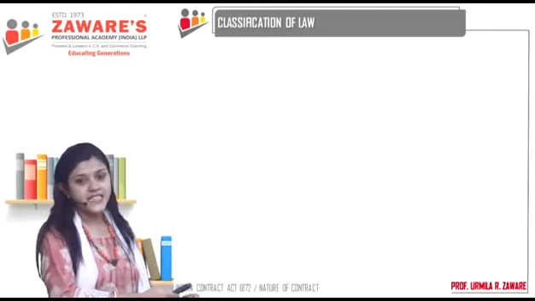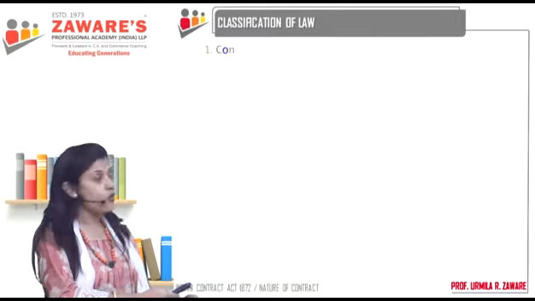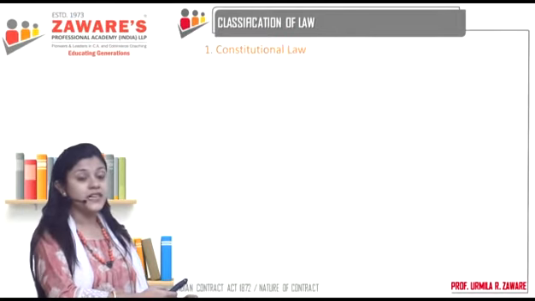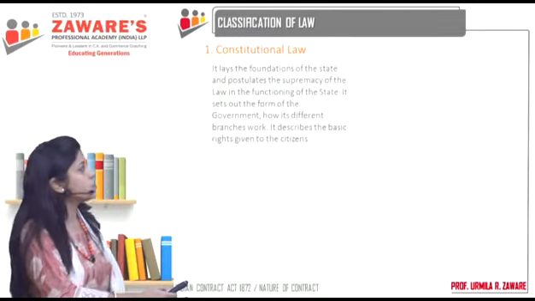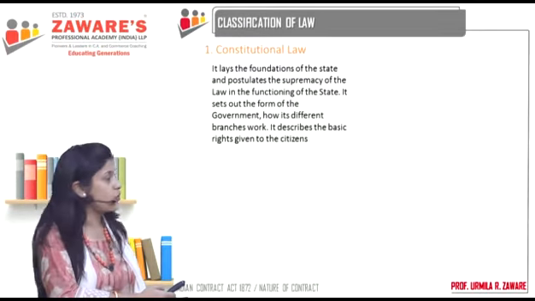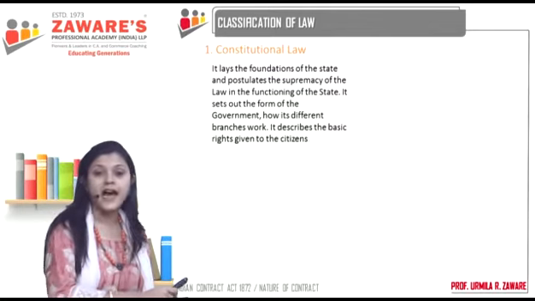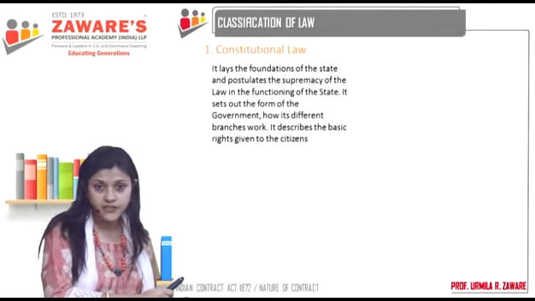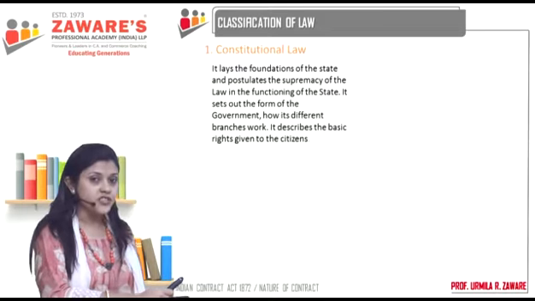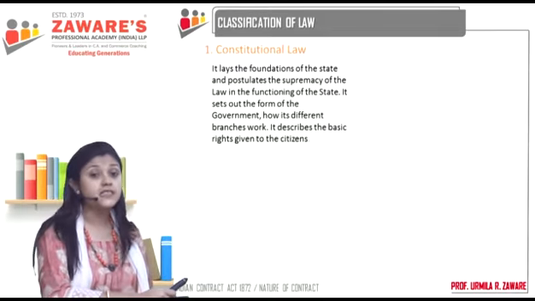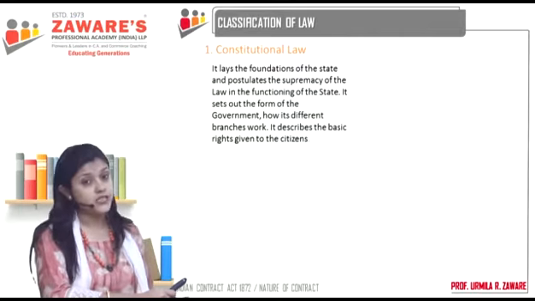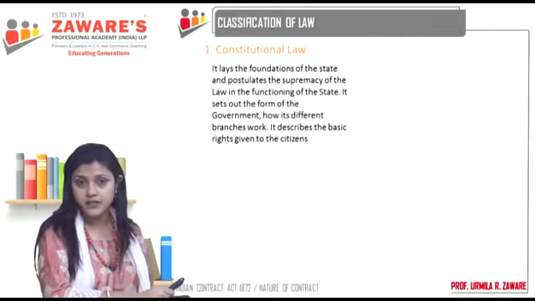Let's now understand the classification of law, that is, let's understand about the public law. Under public law, first we have the constitutional law. Now, as you all know, we have India's constitution, right? Now, the constitution has given each and every citizen of this country certain rights, certain privileges, certain duties as well, correct?